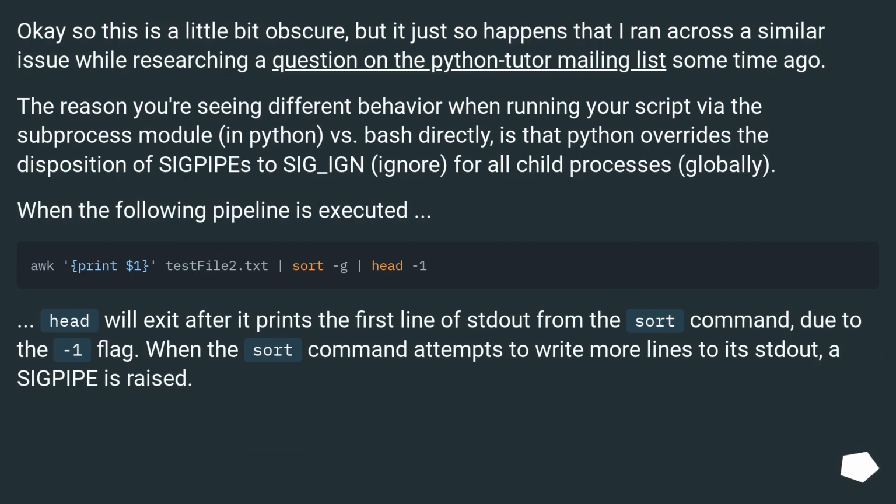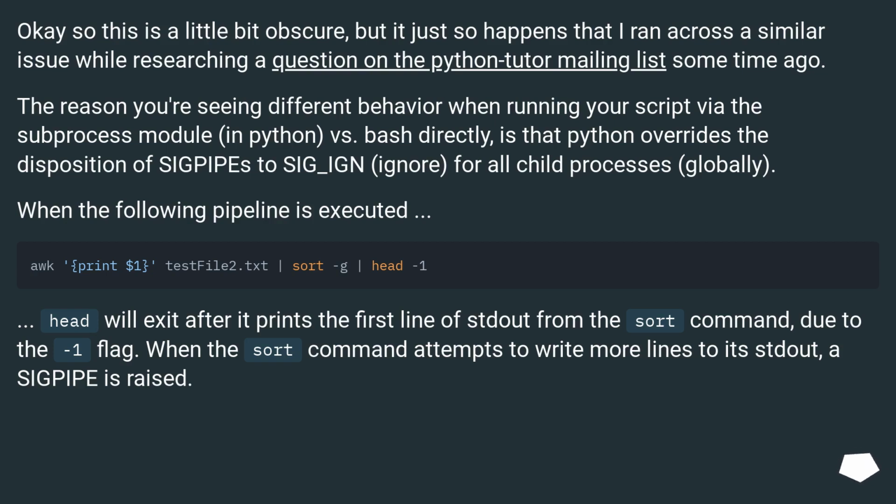Okay, so this is a little bit obscure, but it just so happens that I ran across a similar issue while researching a question on the Python tutor mailing list some time ago. The reason you're seeing different behavior when running your script via the subprocess module in Python versus bash directly is that Python overrides the disposition of SIGPIPE to SIG_IGN for all child processes globally.